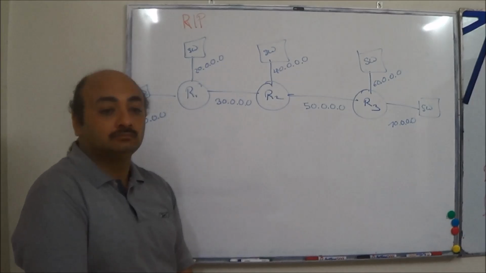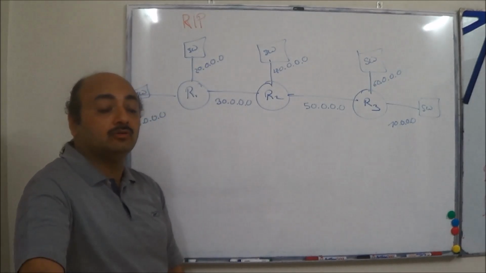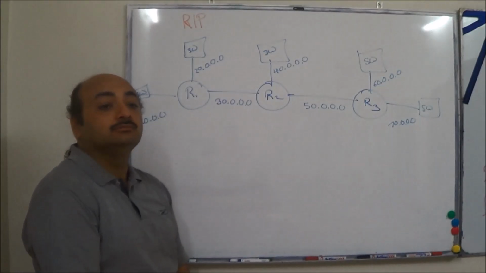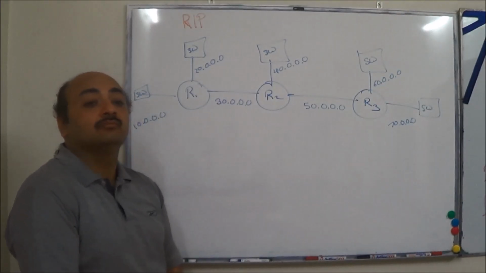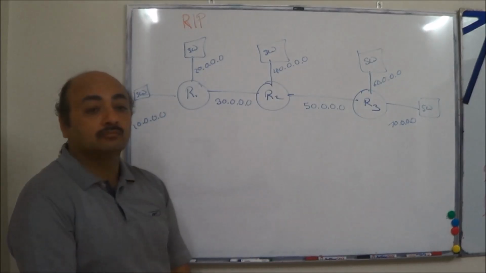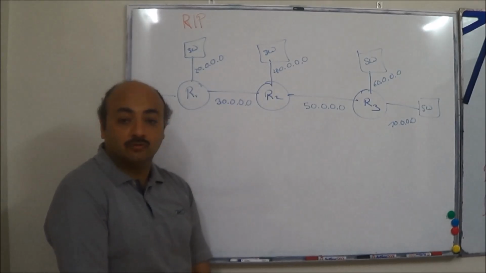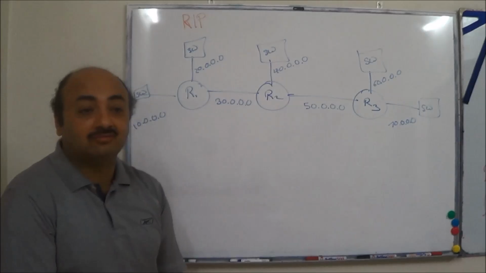That will take you to router mode, where you will give the network command: network 10.0.0.0, network 30.0.0.0, then network 50.0.0.0. Is this clear? This is what you will do. That will start advertising it.